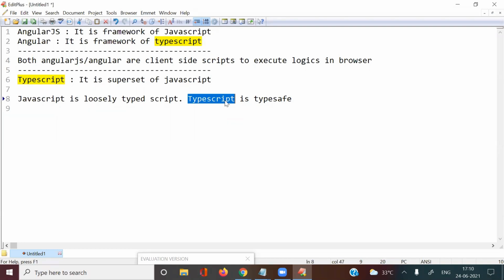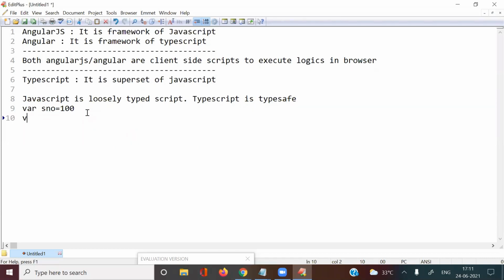Now, you want to create any variable in JavaScript, simply we are using var serial number equal to 100. Like that, we are using this way of declaration. So what is var? Var is not any data type. What is var exactly I will discuss after a few sessions. Anyhow, here there is no specific data type we are providing. But in TypeScript, you want to declare a variable: var serial number colon number is equal to 100. Means we are providing a specific data type. That is possible in TypeScript.